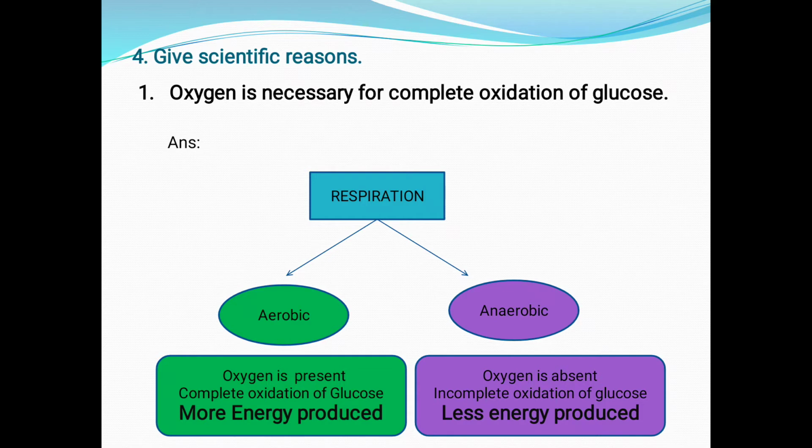First one. Oxygen is necessary for complete oxidation of glucose. We know that respiration is the process where oxidation of glucose occurs. Respiration is divided into two types, aerobic respiration and anaerobic respiration. In aerobic respiration, oxygen is present, so oxidation of glucose is complete and hence more energy is produced. In anaerobic respiration, oxygen is absent. That's why incomplete oxidation of glucose occurs and less energy is produced. So let's see the point-wise reason of the statement.